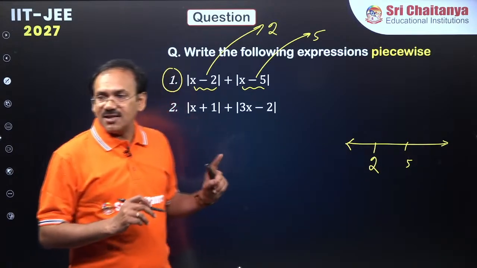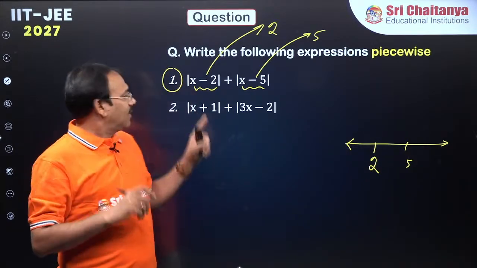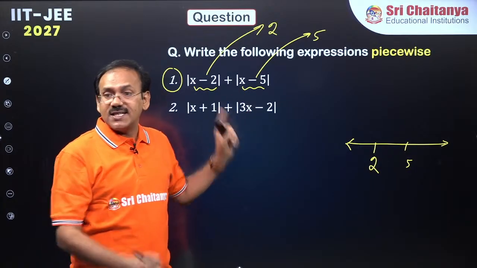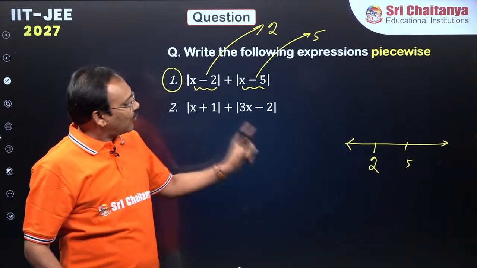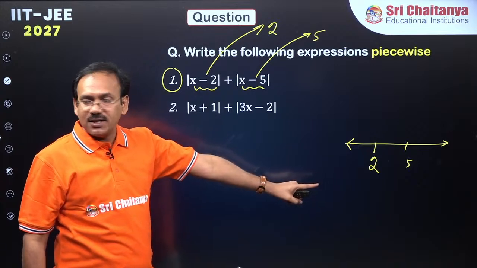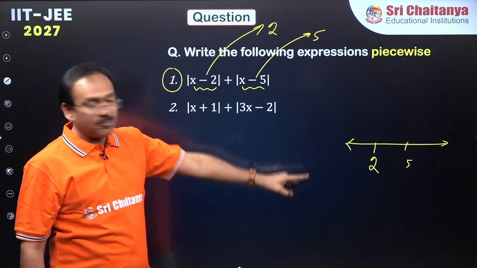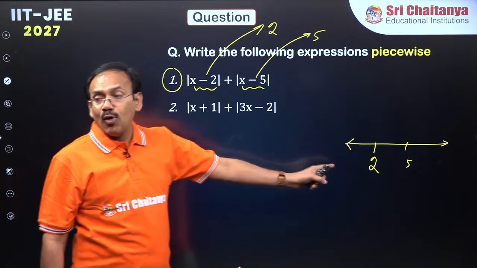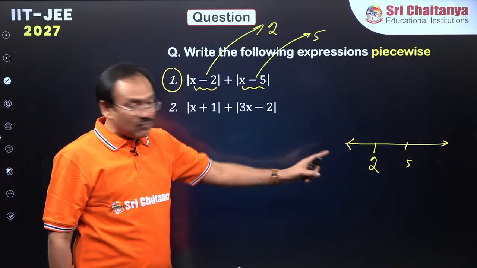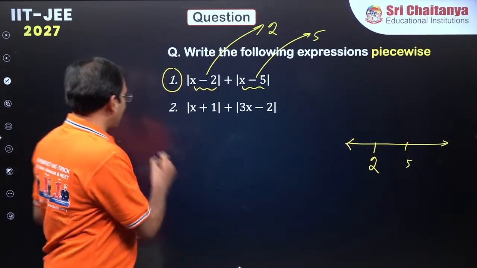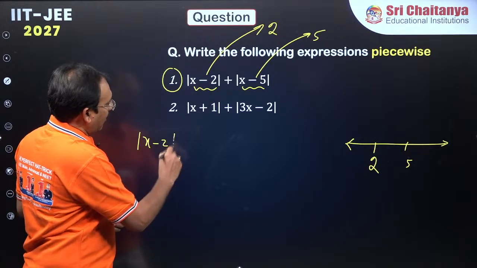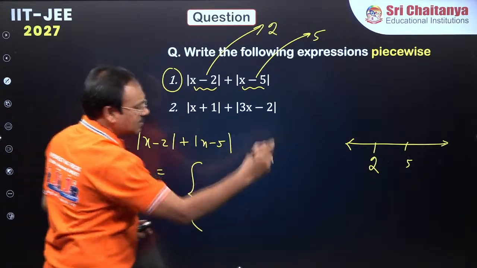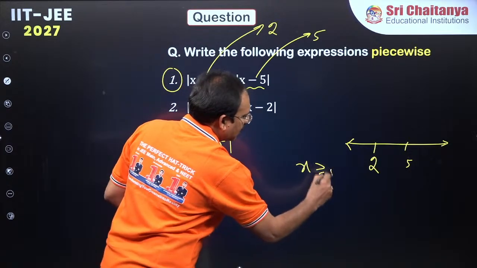There are 2 modulus. Its definition changes left of 2, right of 2. Its definition changes left of 5, right of 5. So if you plot here, you have to break at 2 and 5. So I can say: more than 5, between 2 and 5, less than 2. Let me write here mod x minus 2 plus mod x minus 5. Case 1, x greater than or equal to 5.